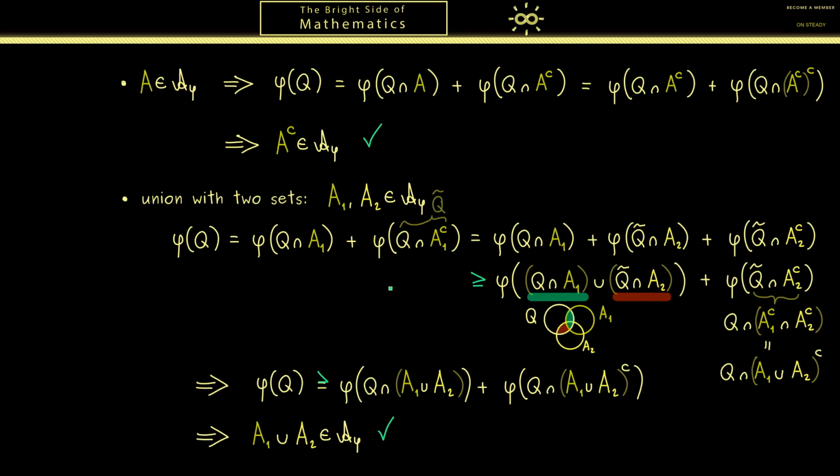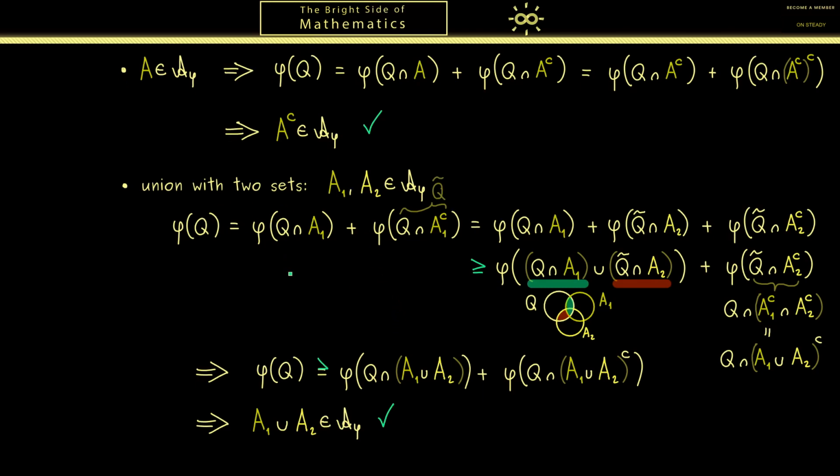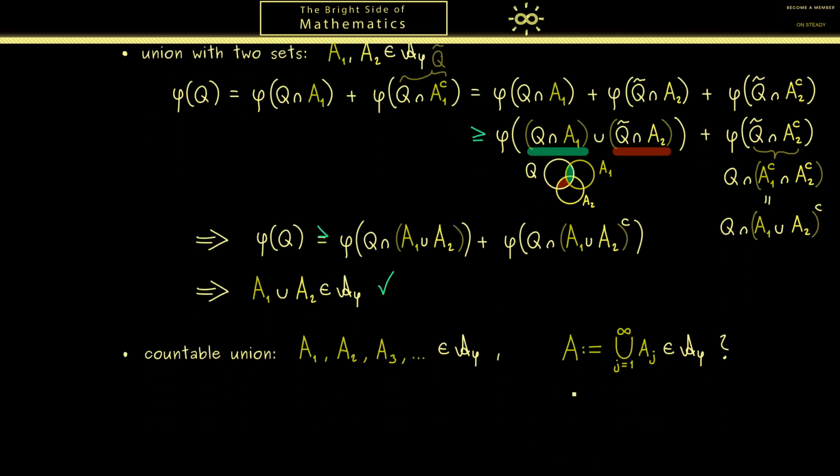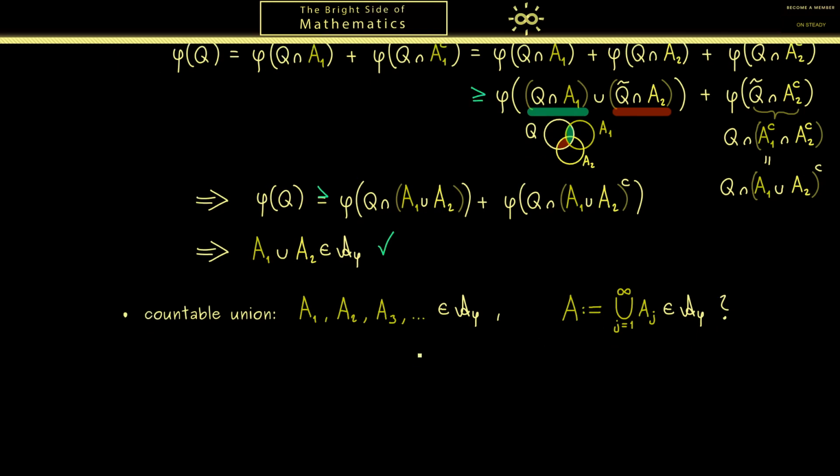Okay, then we can go to the next part where we have to consider countably many sets. Hence here we need a whole sequence of subsets A1, A2 and so on. They all should come from A phi, and then the question is: is the union from j equal to 1 to infinity also an element in A phi? For this we want to find a positive answer. Hence, for the rest of the proof, it might be helpful to give this union a shorter name, so let's simply call it A.